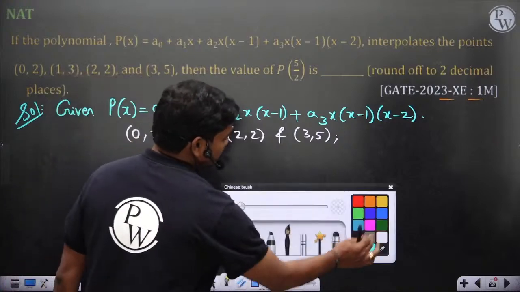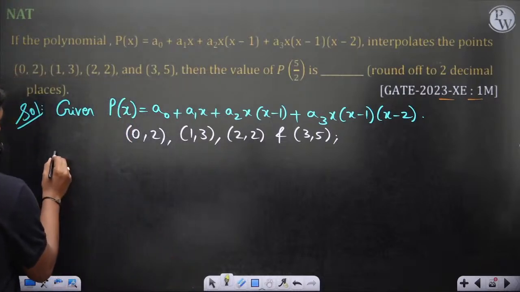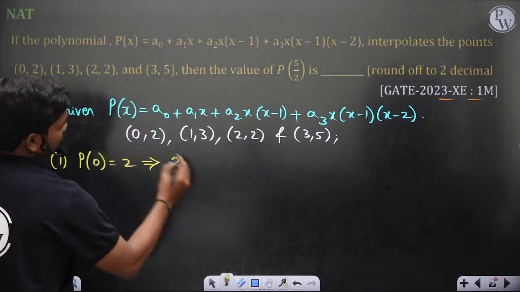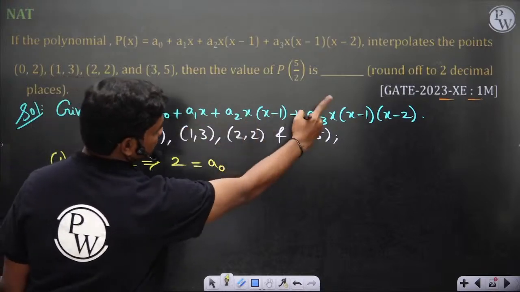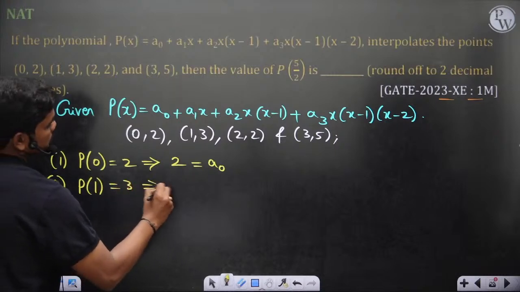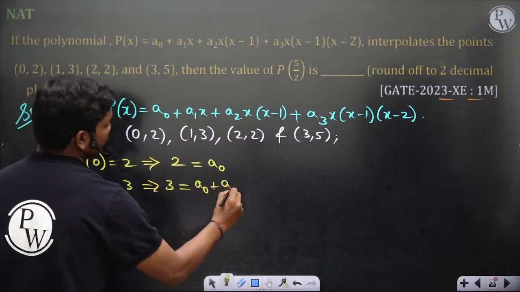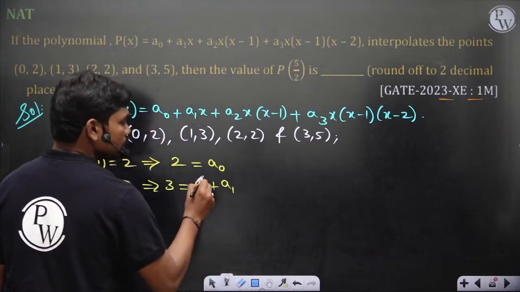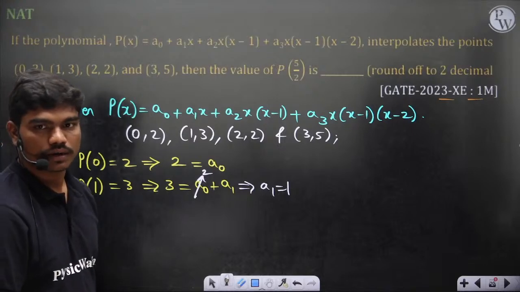Chalo, let's see. So definitely the interpolated polynomial should pass through the points. So first, P of 0 is equal to 2. So this implies the value of the function is 2 when x is 0. So a0 plus, when you put x equal to 0, these 3 terms go to 0. Similarly, second, P of 1 is equal to 3. So 3 is equal to a0 plus a1, and when you put x equal to 1, these two terms go to 0 because of x minus 1. And also, if a0 is equal to 2, then a1 is equal to 1. Okay, so a1 is equal to 1.